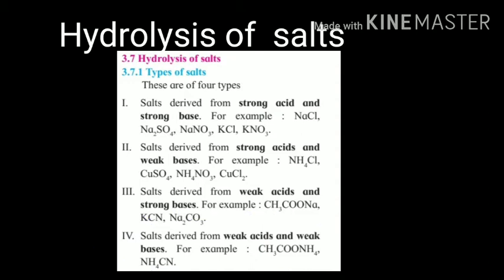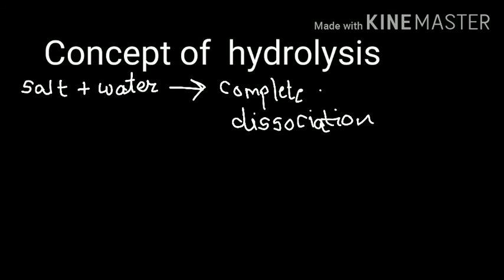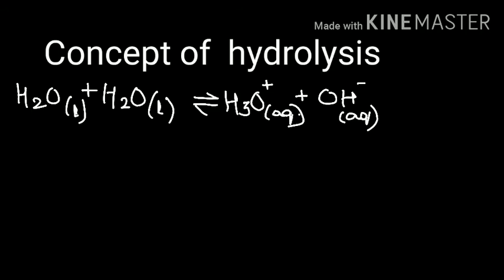Now we are going to study these four types of salts in detail. We know that when a salt is mixed with water, it undergoes complete dissociation. That means when the reaction takes place between salt and water, the products formed are nothing but the splitting up of their constituent ions. Let us take the example of water. We know that water is used as a solvent, and that it does not undergo complete dissociation. It dissociates partially. So let us now look at the reaction to explain the same.